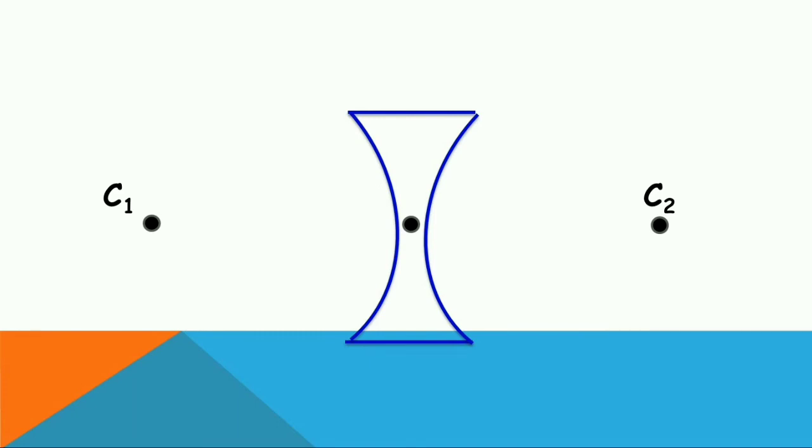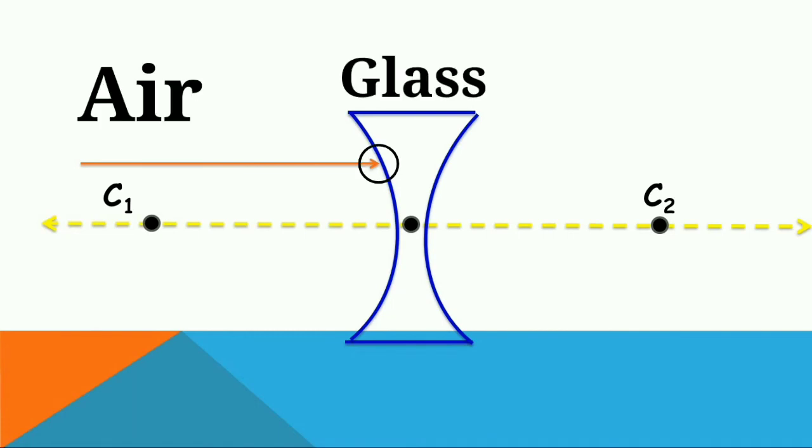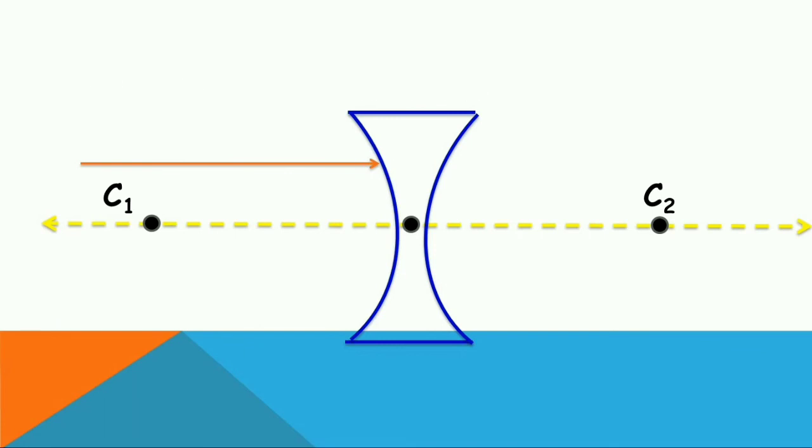Now let us draw a principal axis. Let us take a ray which is parallel to the principal axis. Now the light ray is traveling from rarer medium to denser medium, and by checking the normal, it just goes like that.